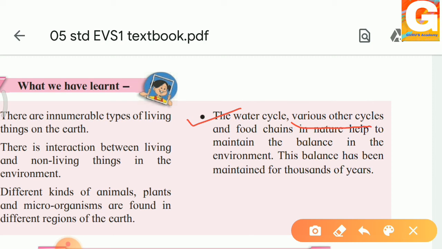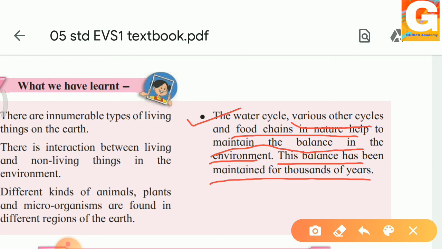Then along with the water cycle, various other cycles. So students, which cycle have we learned in this lesson? Yes, we have learned the environmental cycle. Good. So, along with that and the food chain in nature, it helps to maintain the balance in the environment. So, you may get a question on this. What helps to maintain the balance in the environment? So, what would be the answer? Water cycle, various other cycles like the environmental cycle, and the food chain. Good. And this balance has been maintained for thousands of years.